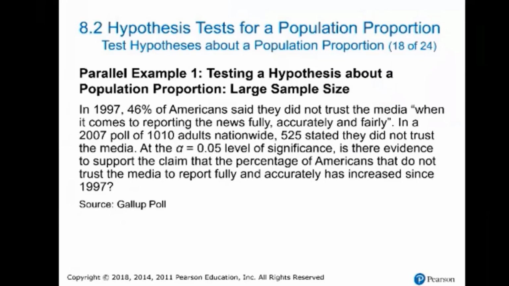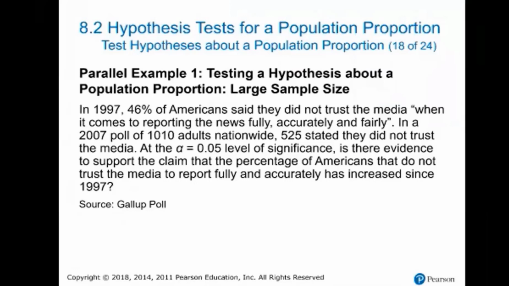Hypothesis test for a population proportion. Example number 1, testing a hypothesis about a population proportion. This is a large sample. Remember, when my sample is large, we can use the normal distribution to solve this problem.